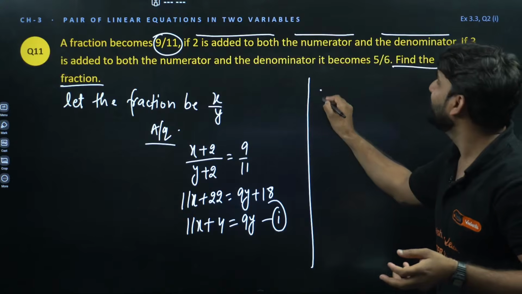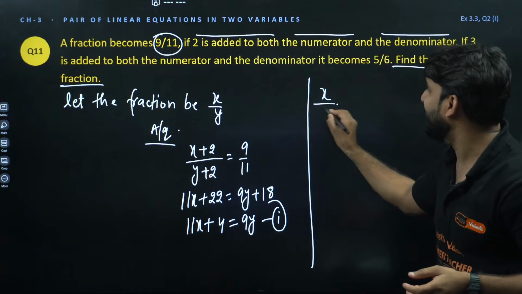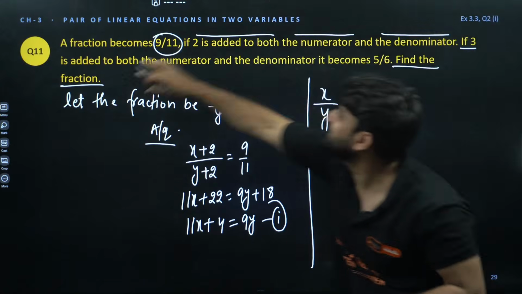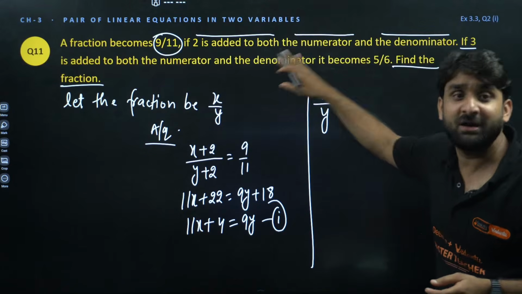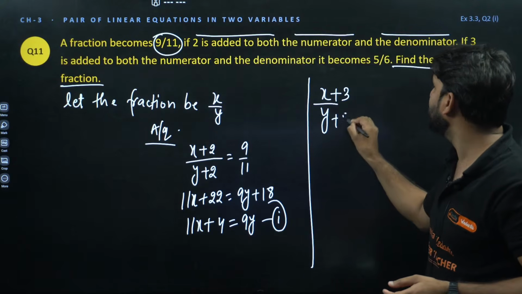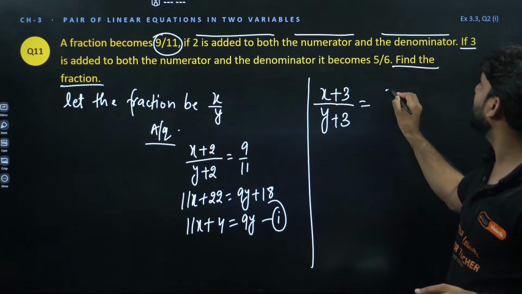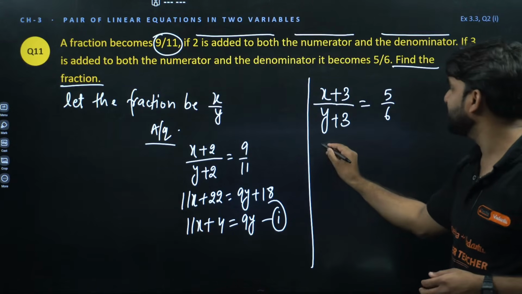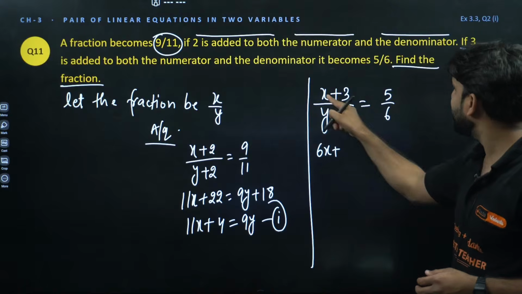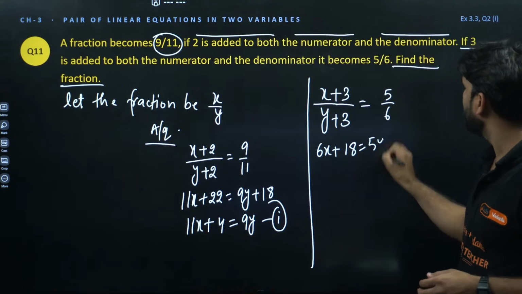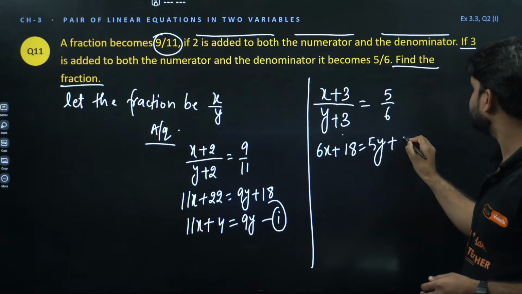Very good. So we have the fraction x by y. Now if 3 is added to both the numerator and denominator, so x plus 3, y plus 3, this fraction has become 5 by 6. Now cross multiplication. So 6x plus 6 times 3, which is 18, is equal to 5y plus 5 times 3, which is 15.